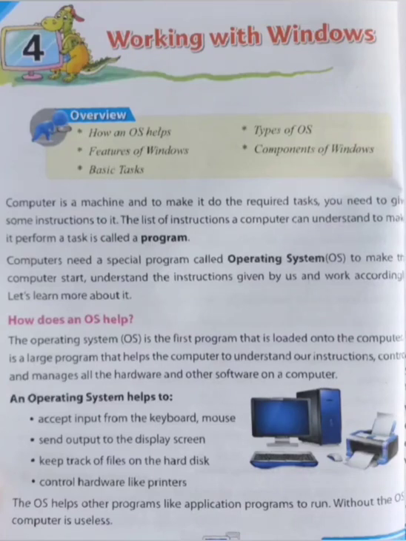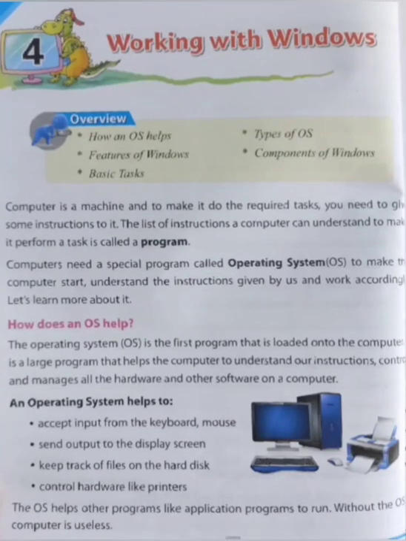Third, keep track of the files on the hard disk. The operating system helps to keep track of files on the hard disk of the computer. Fourth, control hardware like printer. The operating system also controls hardware like printer, scanner, etc. The operating system helps other programs like application programs to run, and without an operating system a computer is useless. Without an operating system you can't do anything on a computer.